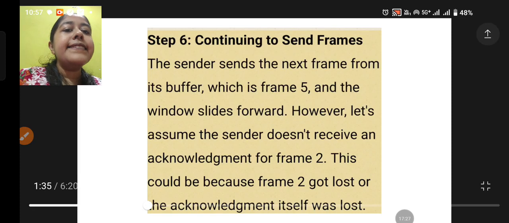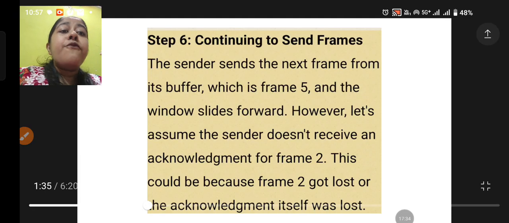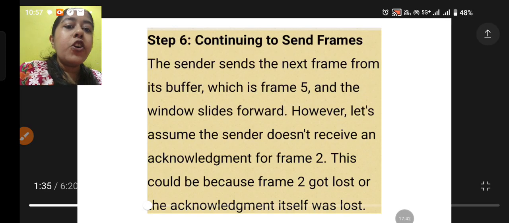However, let's assume the sender doesn't receive an acknowledgement for frame number 2. Frames 0 and 1 are done, but for frame number 2, the sender is not receiving any kind of acknowledgement. Then what will happen? This could be because frame 2 got lost or the acknowledgement itself was lost.